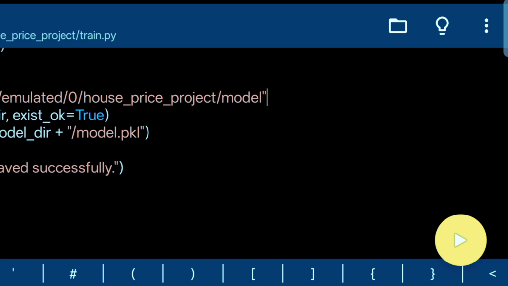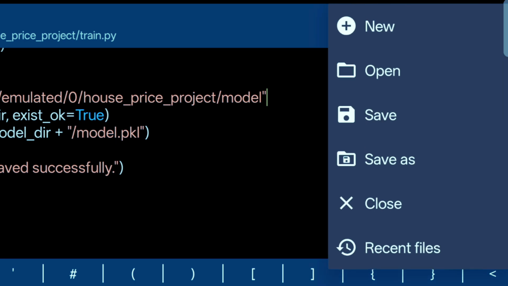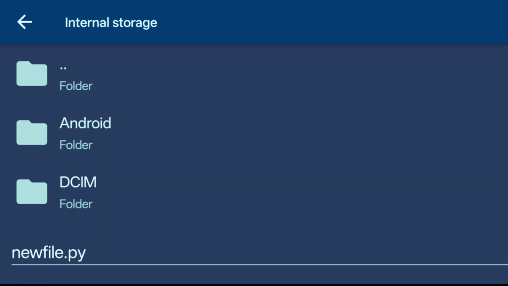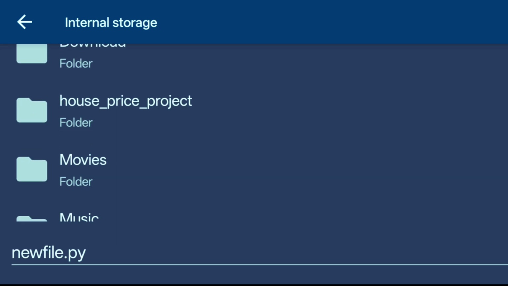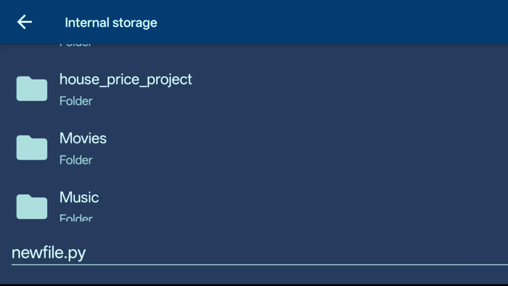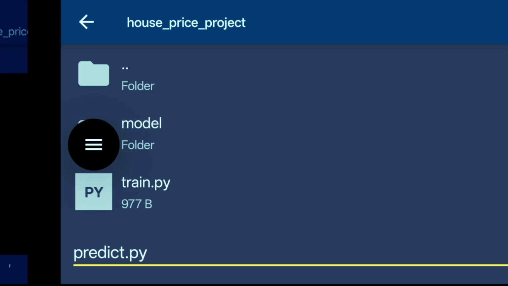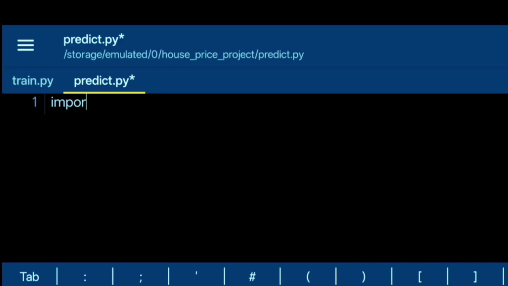Now go back and again click on the file icon. Tap on New File, then Save As. Choose Internal Storage, open the house_price_project folder, and create the predict.py file. Tap on Save. Now write the source code to predict the house price using the saved model. After writing the code, save the file.